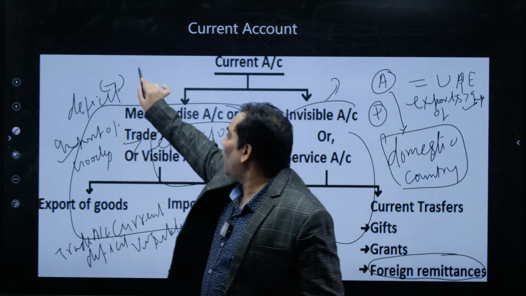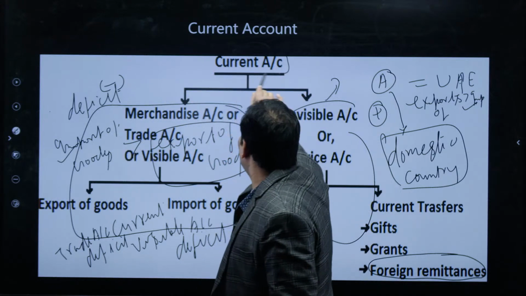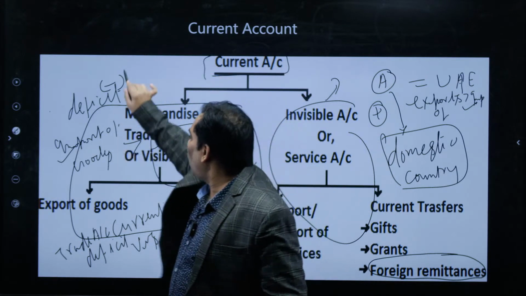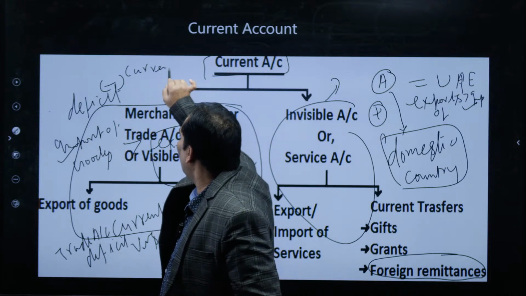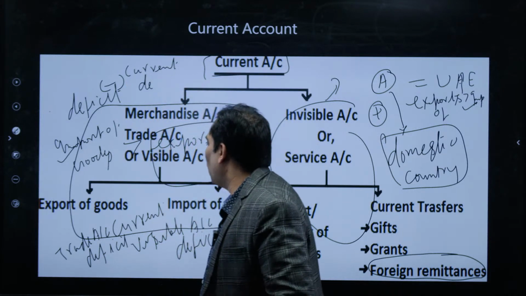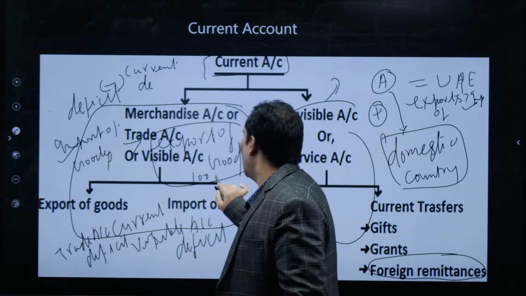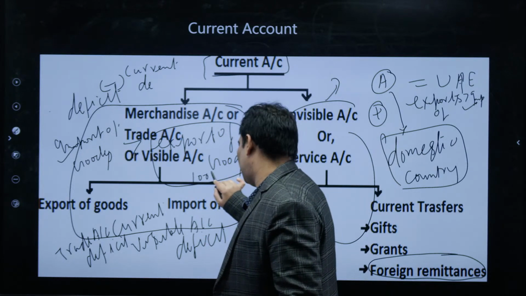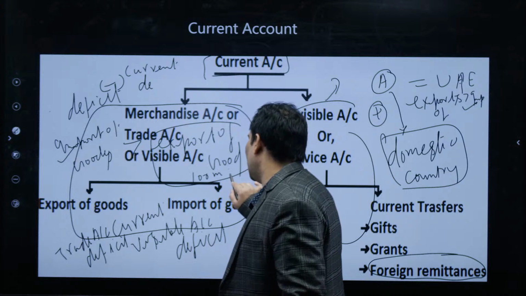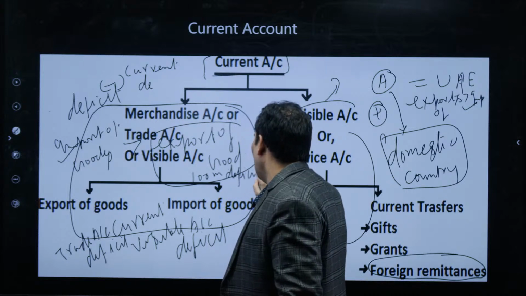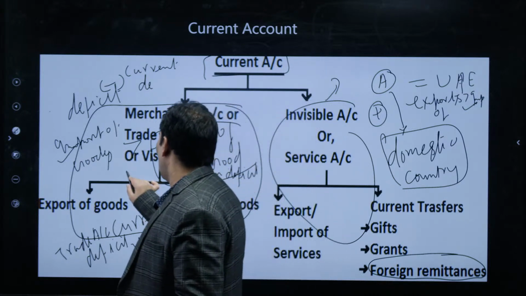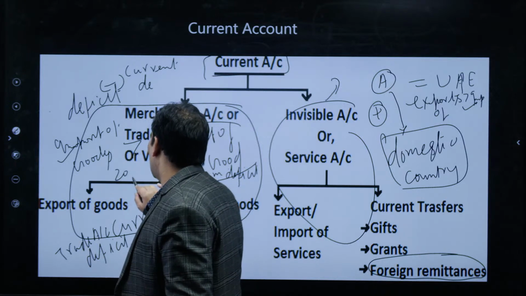So when we talk about the status of the current account, on the current account we have a deficit. Suppose here we have a deficit, this is hypothetical, suppose it is 30 million.